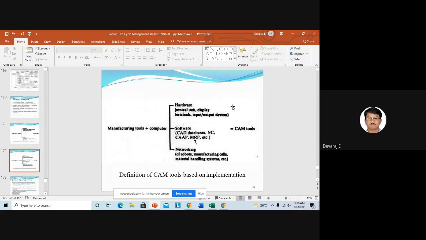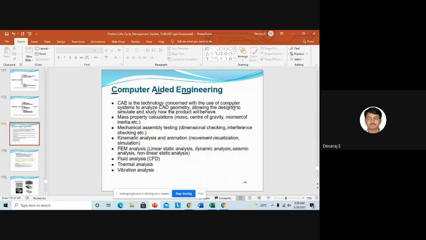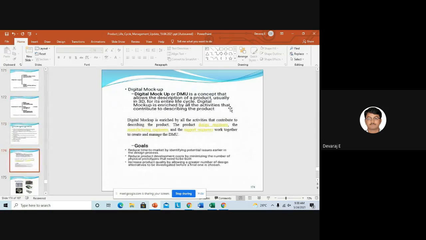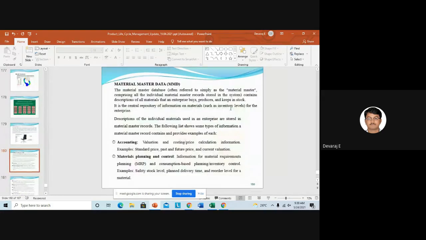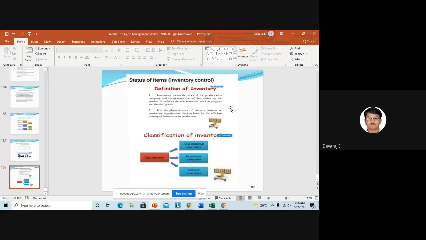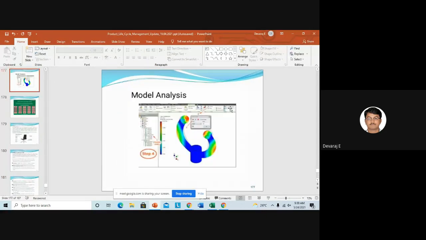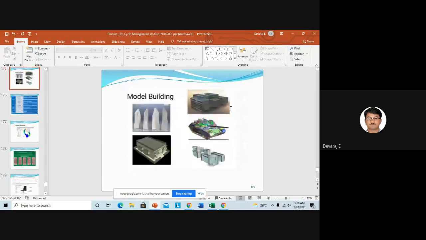Okay, so this completes, I think, the computer engineering. So tomorrow I will start digital mockup. I have another 8 to 9 slides. Then data modeling, I'll finish within tomorrow. Tomorrow I think I'll finish this fifth module.